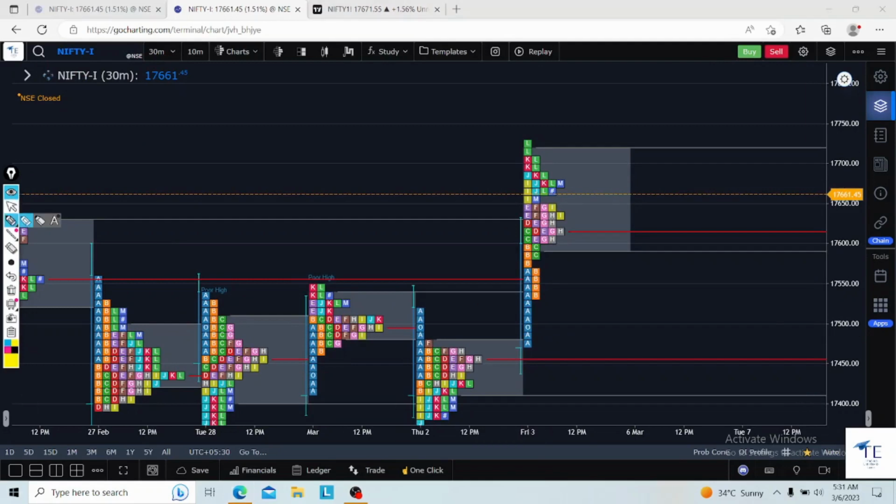This structure shows a weaker structure: 1, 2, 3. This might be a profit booking day, or some sentimental, emotional buying happened in this particular profile. This is Friday's profile. The profile itself is providing the information that this is something related to emotion or profit booking, not a good bullish momentum in Nifty 50.